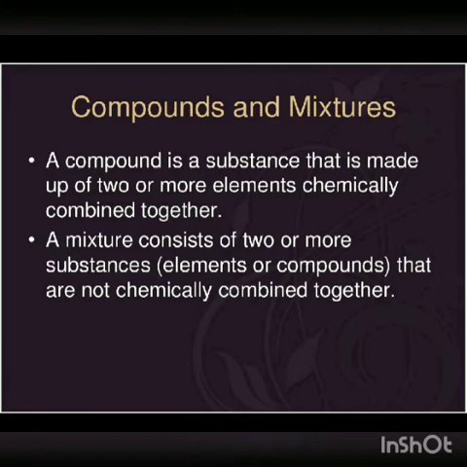Then carbon dioxide. We can make another compound from carbon and oxygen. Carbon dioxide has different properties than carbon and oxygen. Carbon dioxide is poisonous. However, a large amount of carbon dioxide in the air makes the earth hotter.